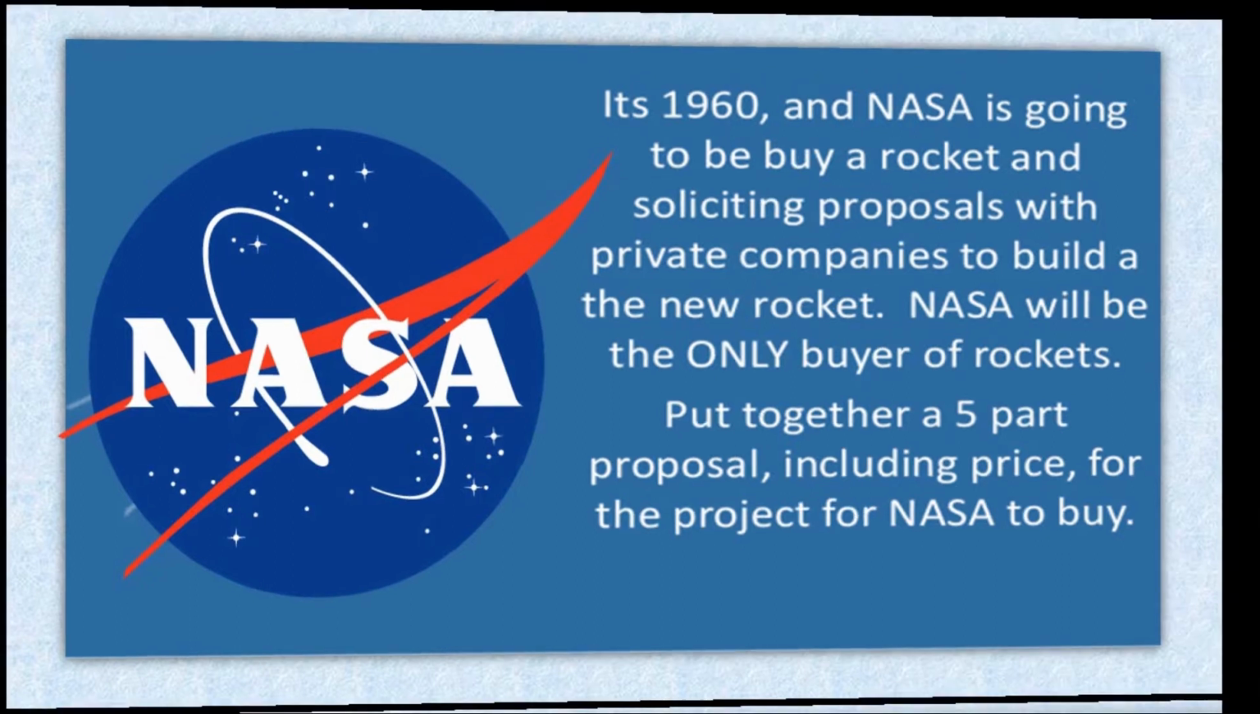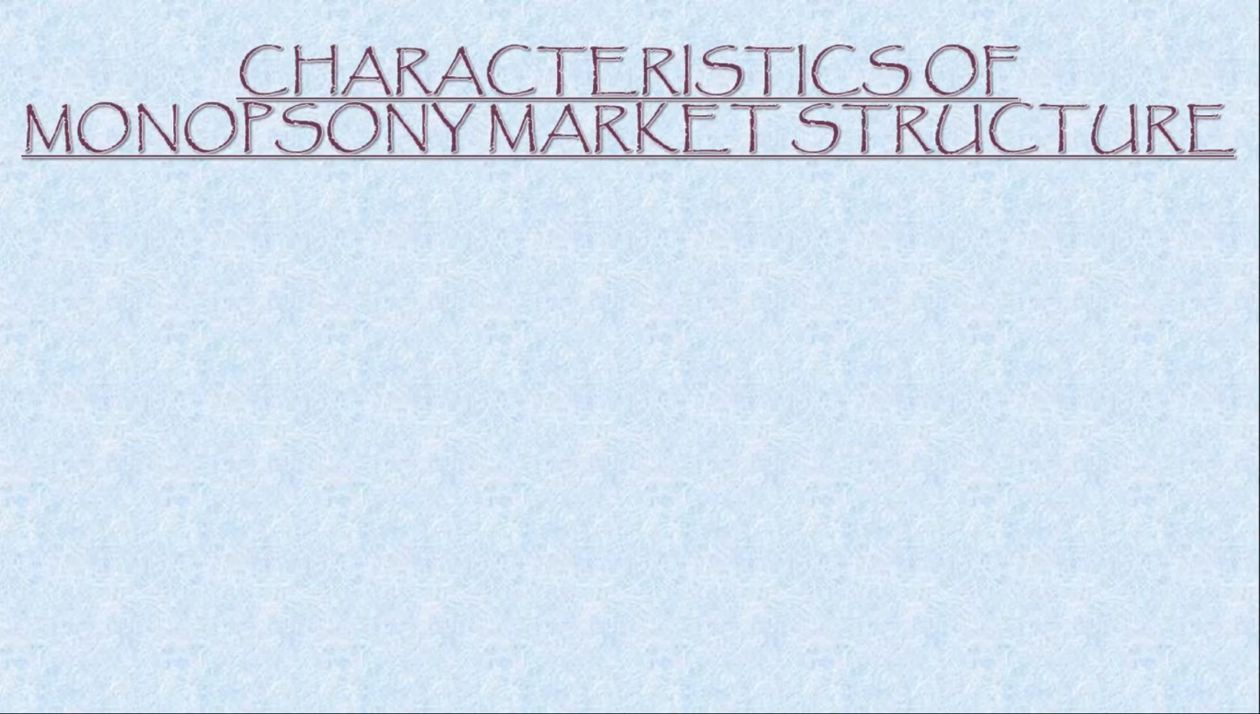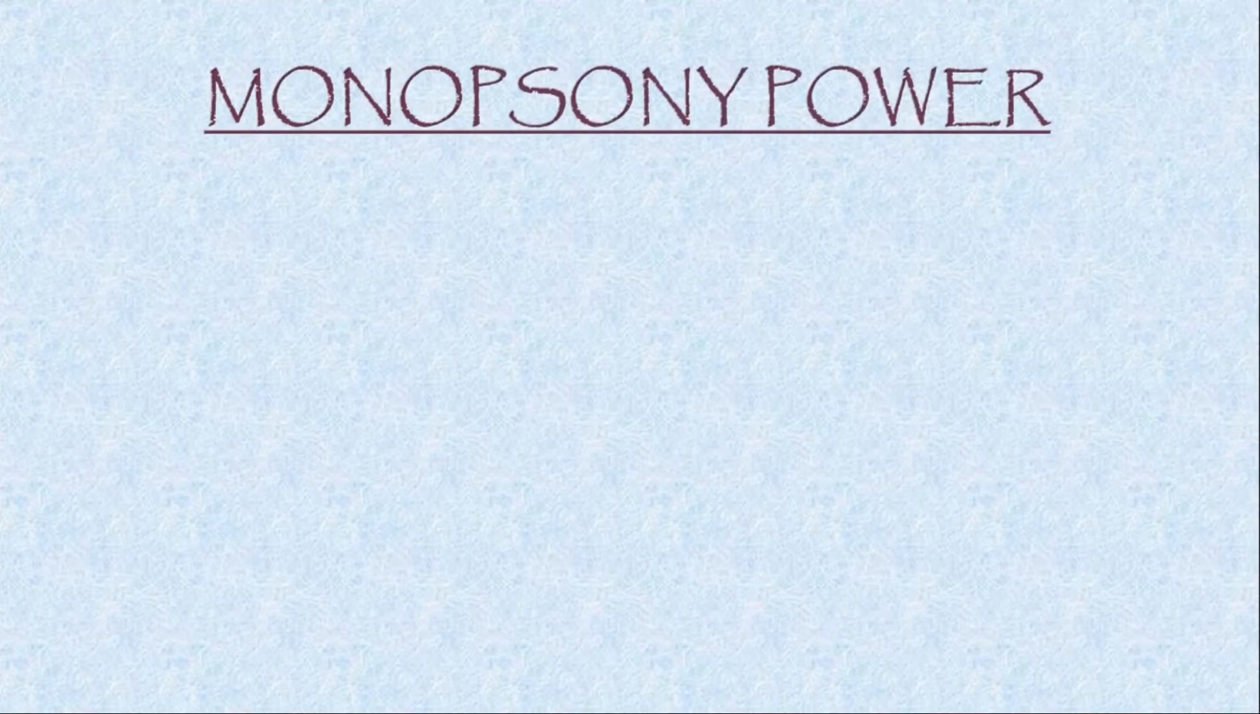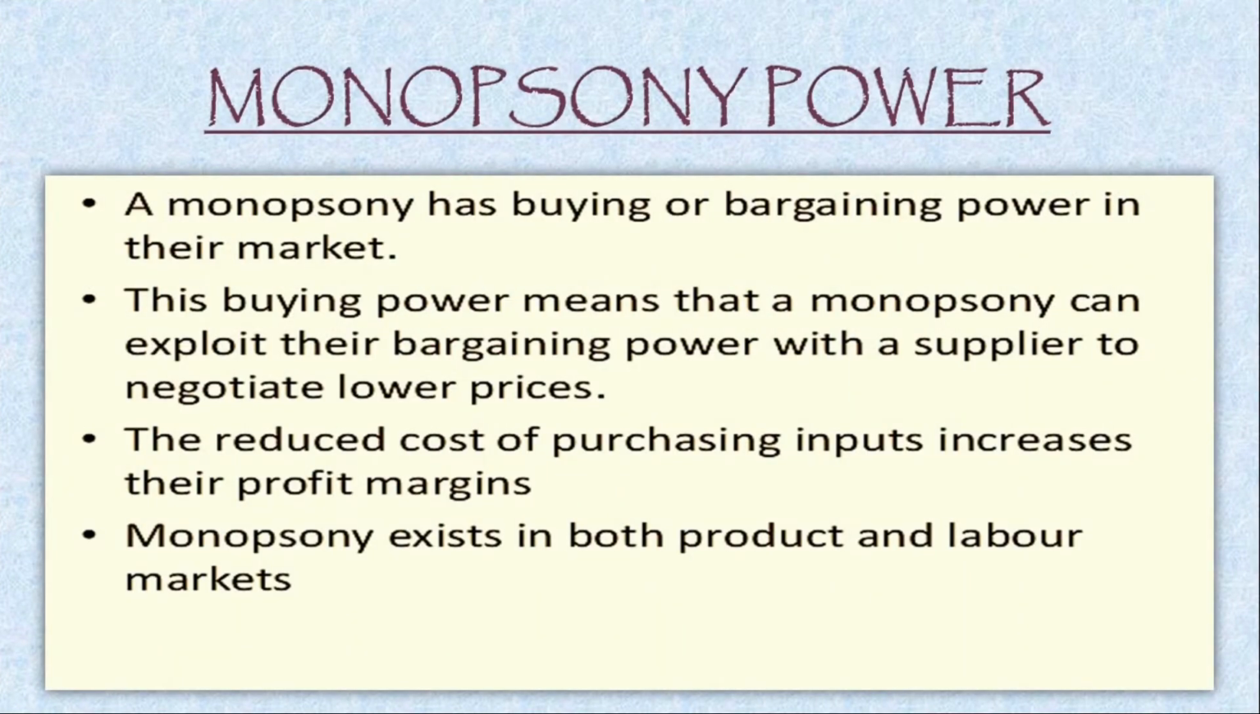Let us check some general characteristics of the monopsony market. The first, a single buyer faces many sellers. Next, a form of imperfect competition. The buyer buys material at a lower price. And the last, monopsony has buying or bargaining power in their market. Monopsony power exists when one buyer faces little competition from other buyers for that labor or good.